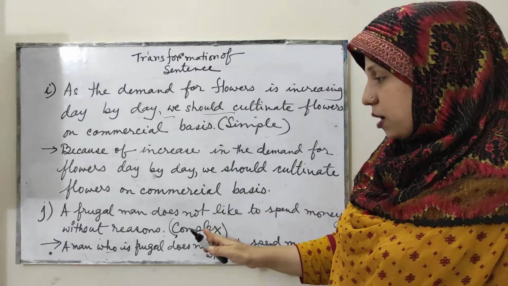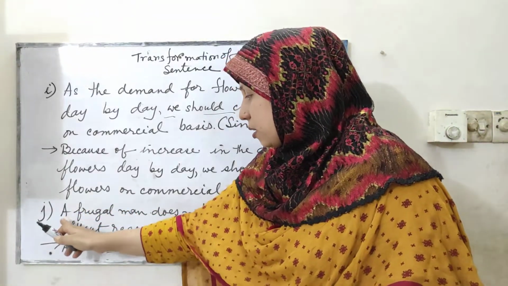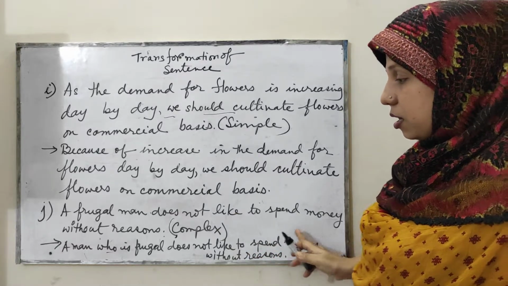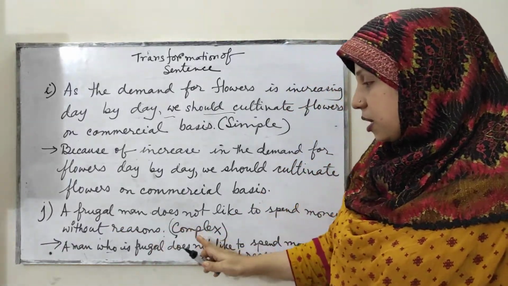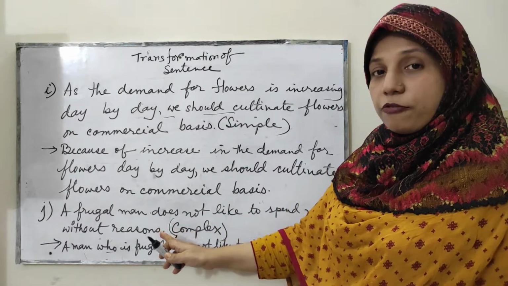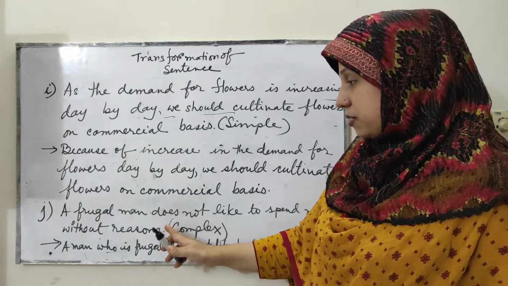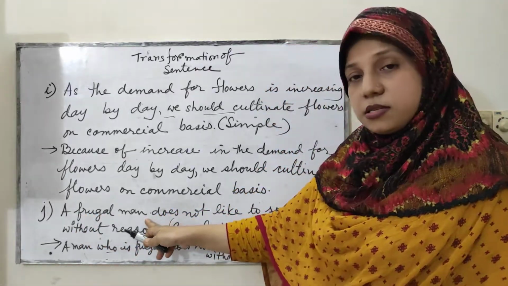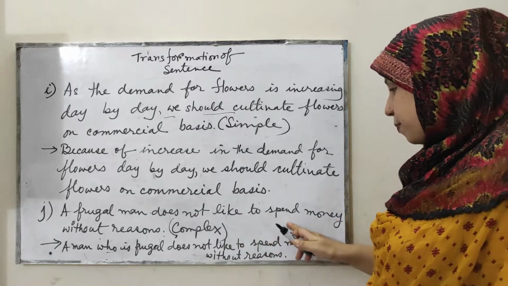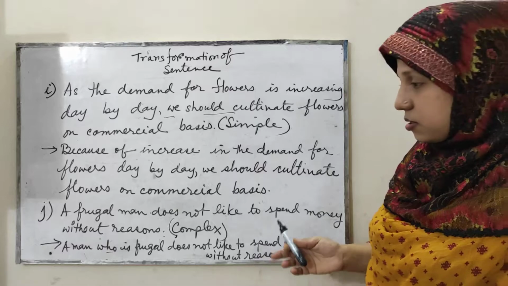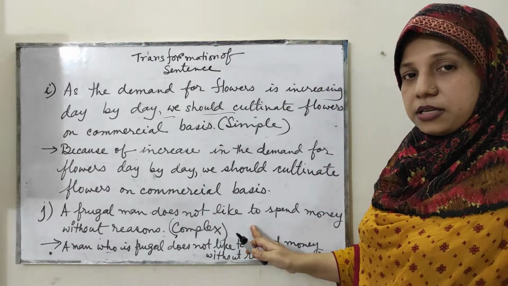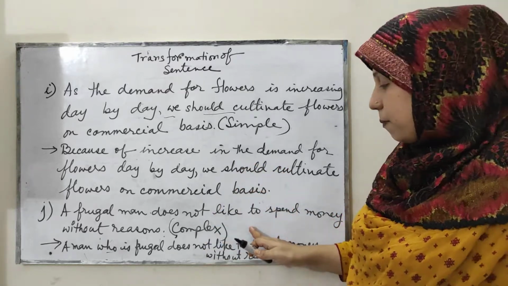And the last one, a frugal man does not like to spend money without reasons. Now, what type of sentence is this? Simple, complex, or compound? Of course, this is a simple sentence. A frugal man is the subject, does not like is the finite verb, and to spend money is the rest part of the sentence. So these are other words. Now how to make this simple sentence into a complex one?